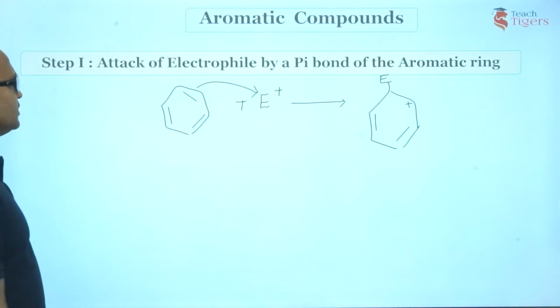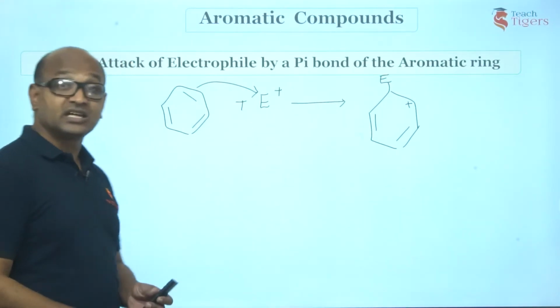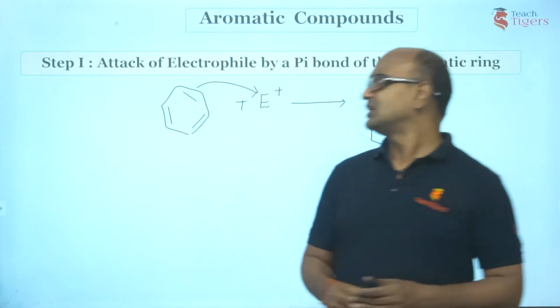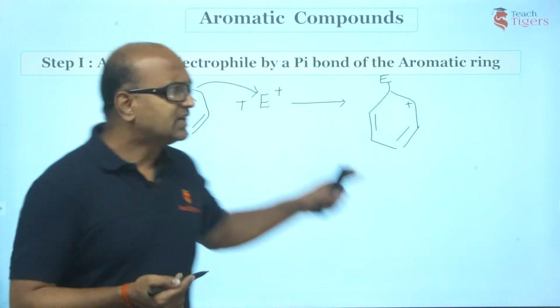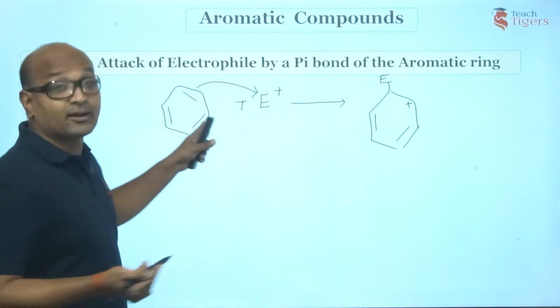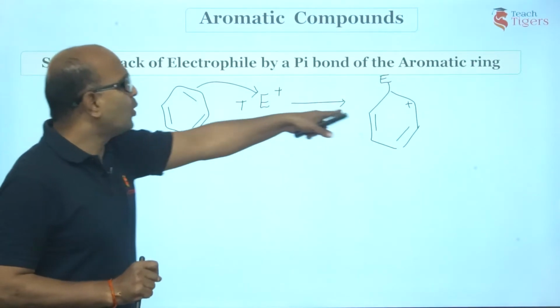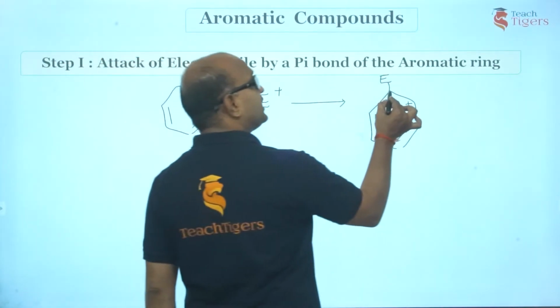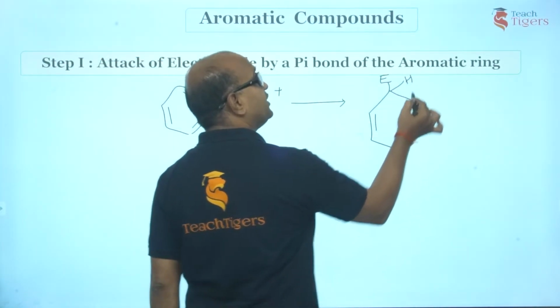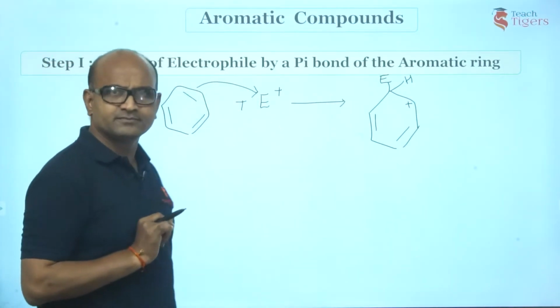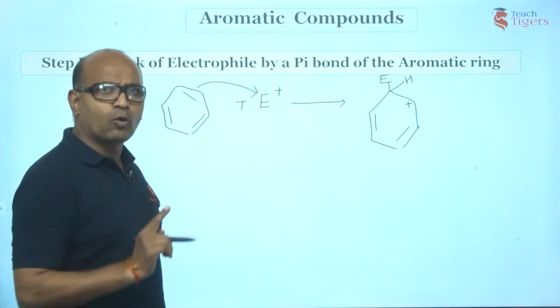Right guys? Now, is this a very fast step or a slow step? Let's see what is happening here. Guys, this compound is aromatic. It is cyclic, planar with 4n plus 2 pi electrons. What is this? We have got an sp3 hybridized carbon. Mind you, there was already a hydrogen on the benzene ring. Am I right or wrong? Now what happened?